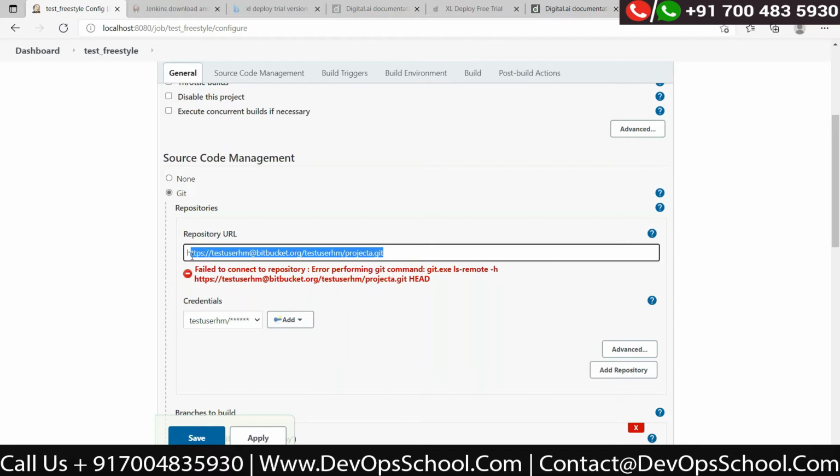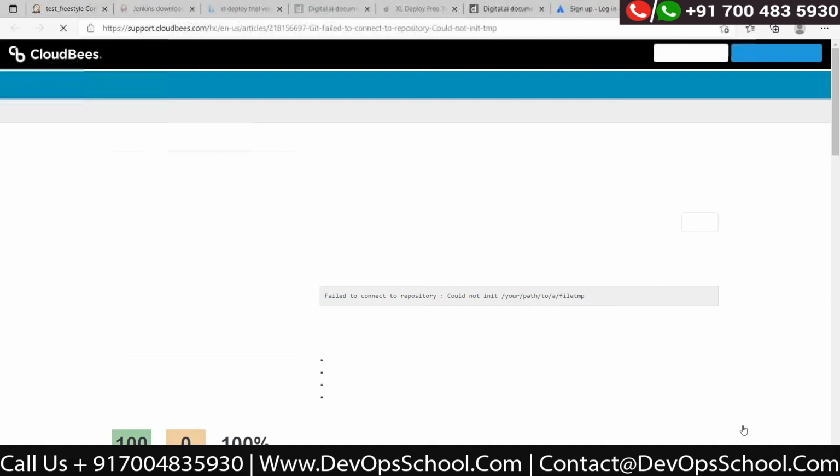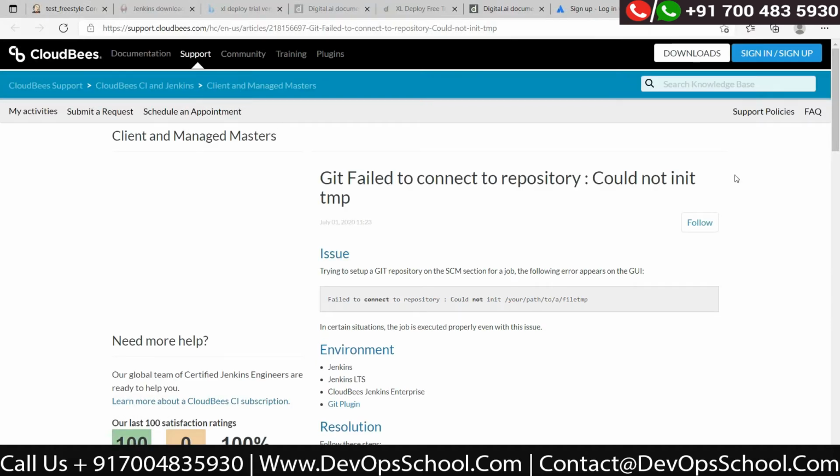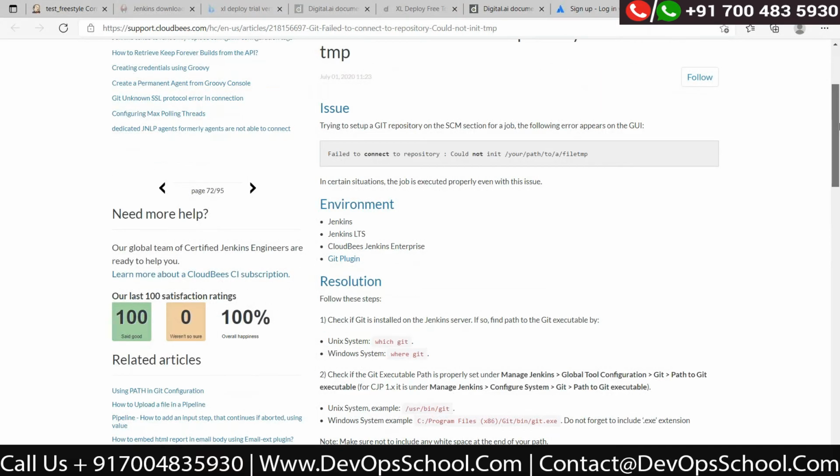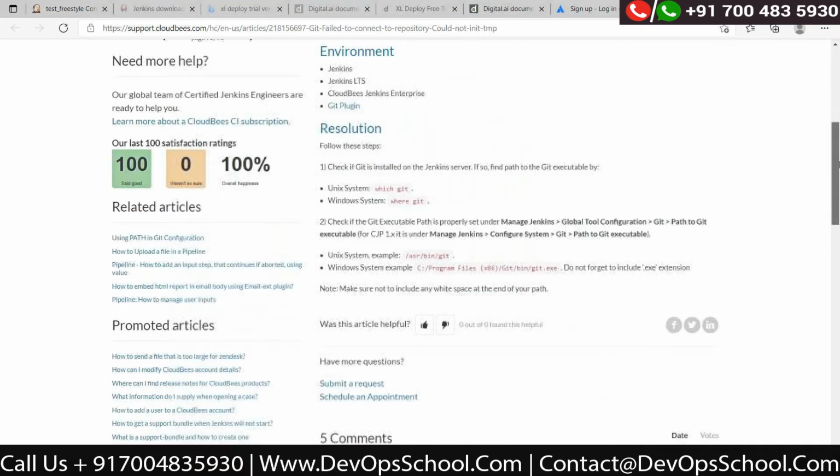This is good. I just pinged the one URL. Can you open that URL? Yeah. Okay, can you scroll down, please? Okay, can you follow the second step?